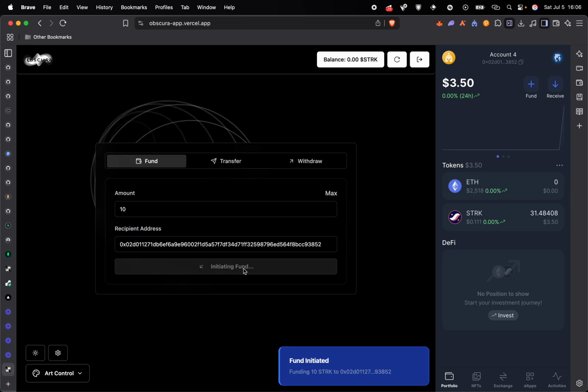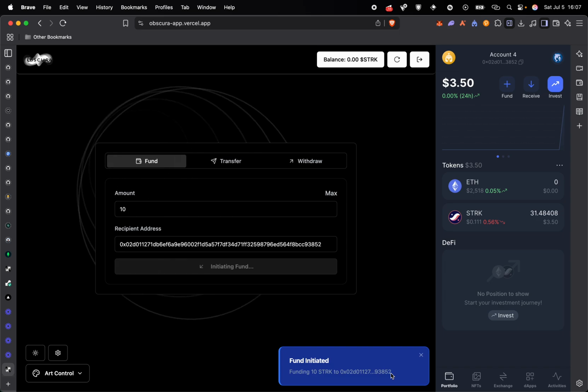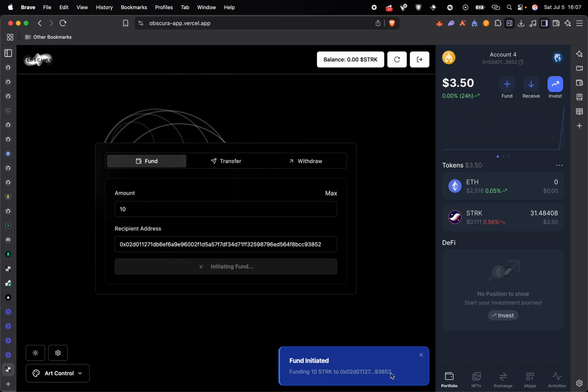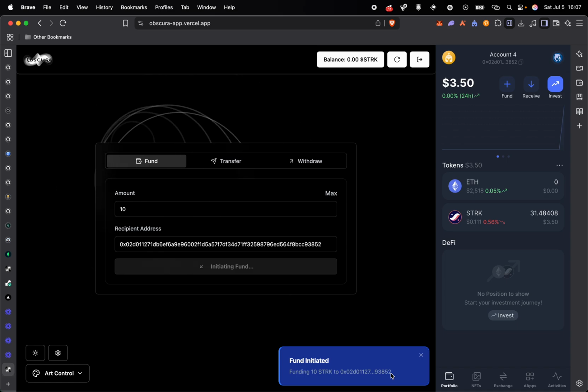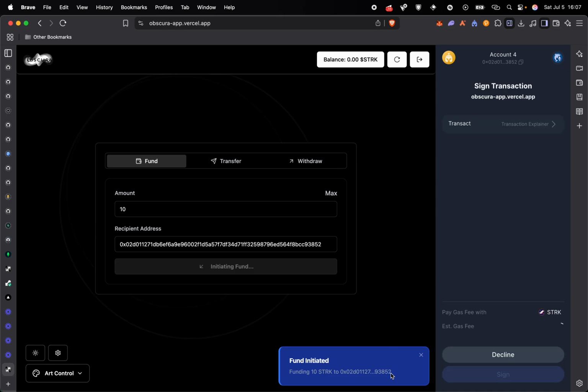Once it's done, let's initiate fund. So funding 10 stack token to this shielded address. This will take long, because it will first have to do some encryption, then generate zero knowledge proof.